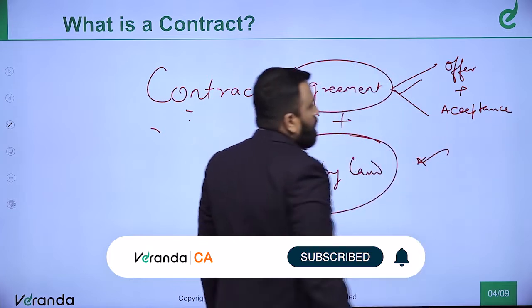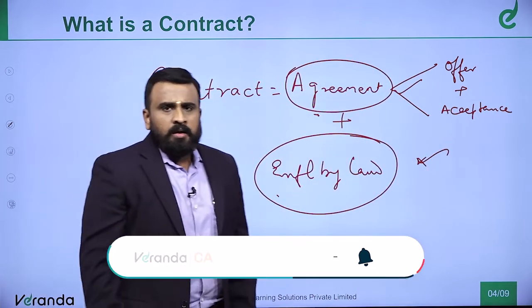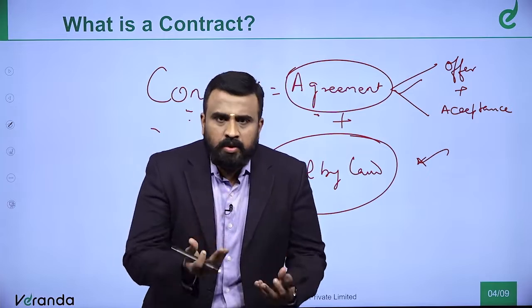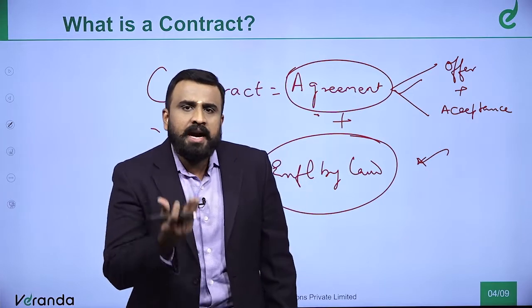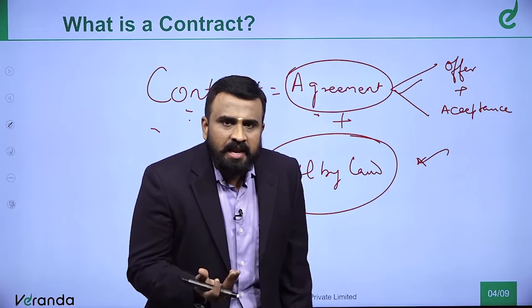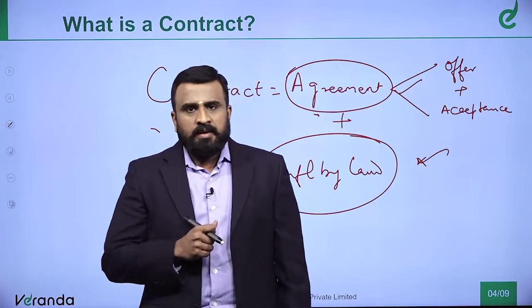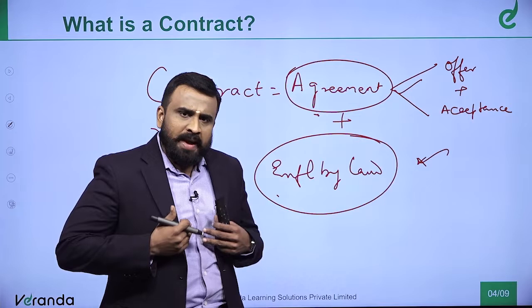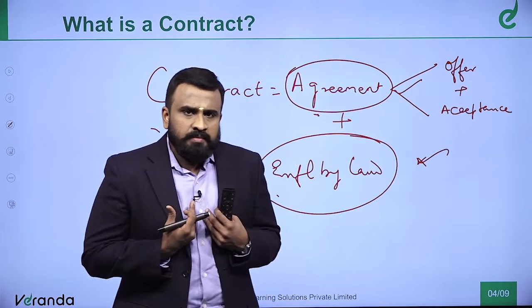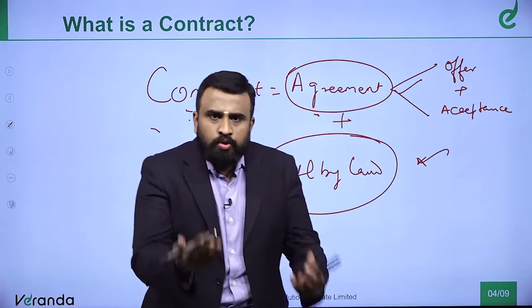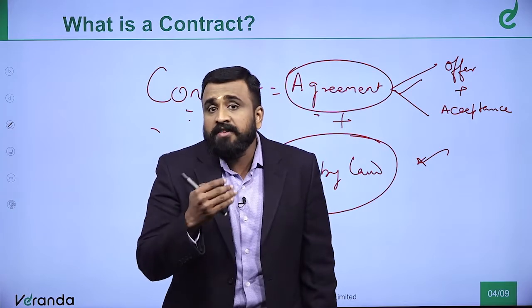Now, sir, what do you mean by offer? I am asking you, will you buy my car? I am asking you, will you sell your scooter? Now, there is an offer from my side. Now, the moment I make an offer, whom I am? I am called as offerer. The moment it is made to you, then you are called as offeree.